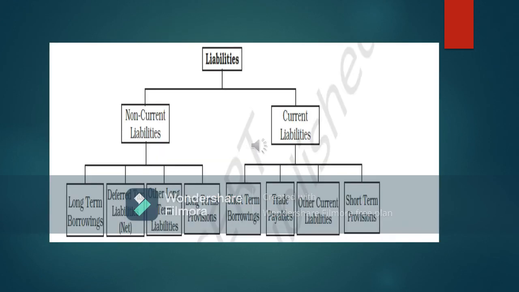Okay, now this is a flow chart regarding the liabilities. This will be further divided into two parts: non-current liabilities and current liabilities. These are the further divisions of non-current liabilities, and these are for the current liabilities. These are basically for the short period. Short period means within 1 year, and this is more than 1 year.